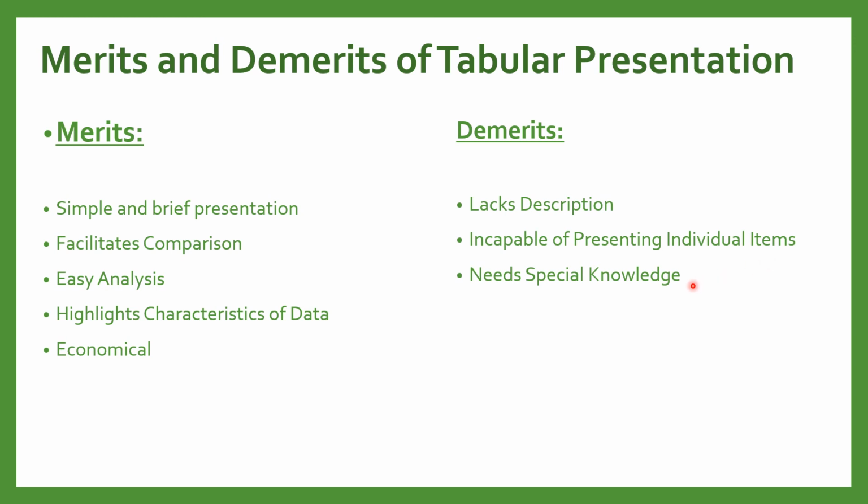The last demerit is that it needs special knowledge. To understand the table, special knowledge is required. One must have knowledge of rows and columns, the heading, the stubs, the head note, footnote, title, what is written in these things, and what the importance of all these things is. So for understanding this, special knowledge is required. So these are the certain merits and demerits of tabular presentation.